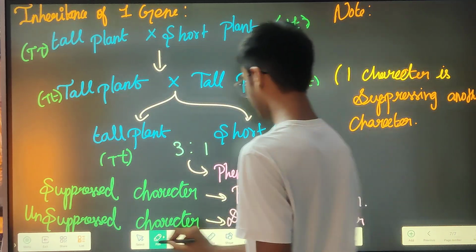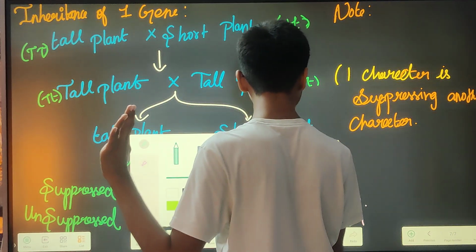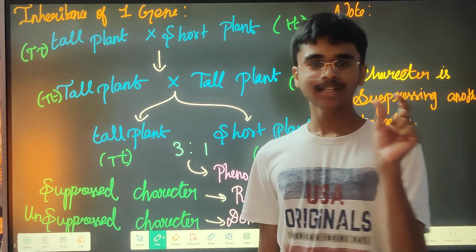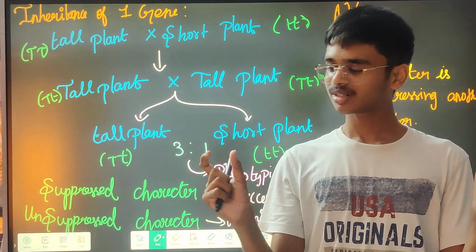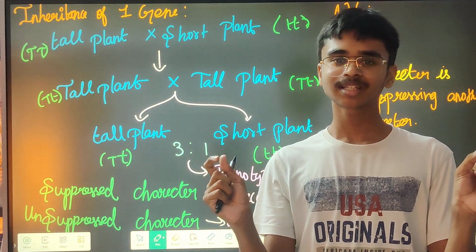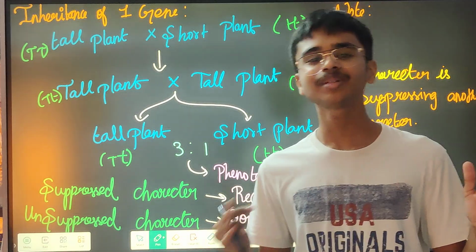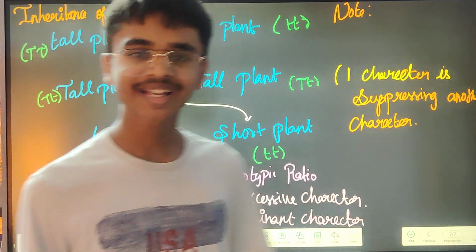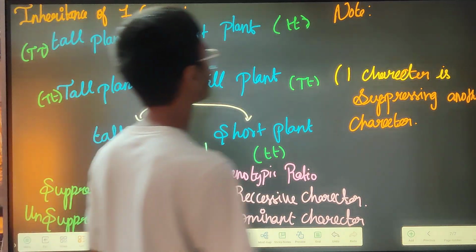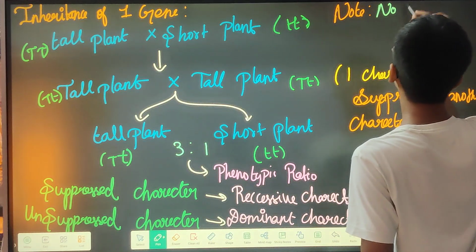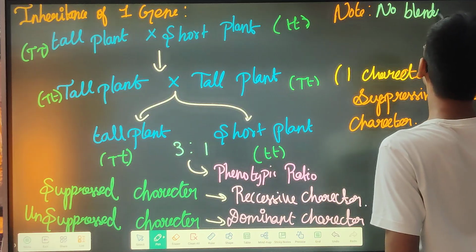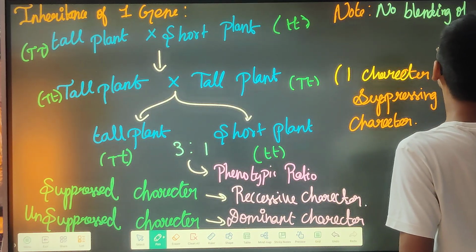Okay, that is generally what the human mindset, what a human would think: when you take a tall plant and a small plant and mix them, there will be a plant with moderate height. It will neither be tall nor short, right? But here it is an exception. So he came to know that there is no blending of the characters.